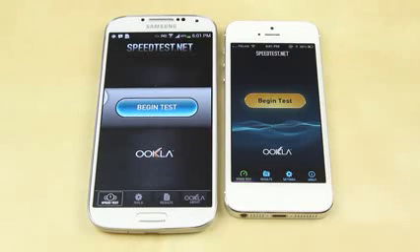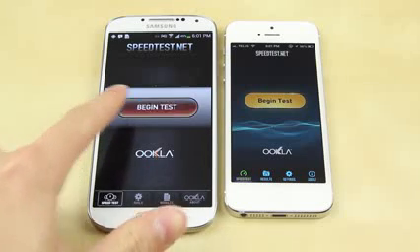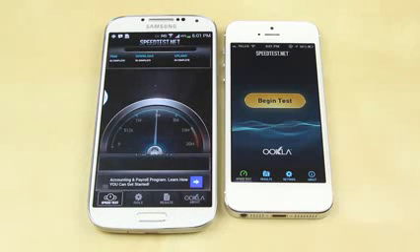Moving on, now let's go ahead and test the Wi-Fi speeds on both these devices. The Samsung Galaxy S4 international version I've got here doesn't actually have LTE built into it, just to let you guys know. So I decided to run a Wi-Fi test on the same test server as well as the same networks to get an accurate result. And we will be testing one at a time just so it doesn't clog each other and we can get some accurate scores. So now let's start the Samsung Galaxy S4.